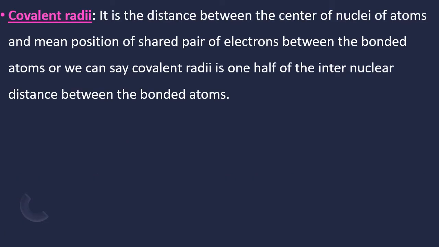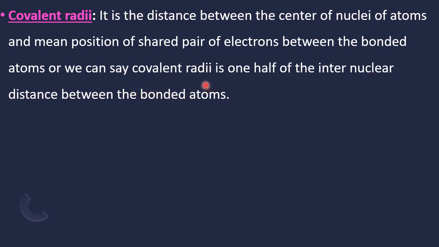Now we'll go to one more radius, which is known as the covalent radius. It is the distance between the center of the nuclei of atoms and the mean position of a shared pair of electrons between the bonded atoms, or in a simple way, covalent radius is 1/2 of the internuclear distance between the bonded atoms.